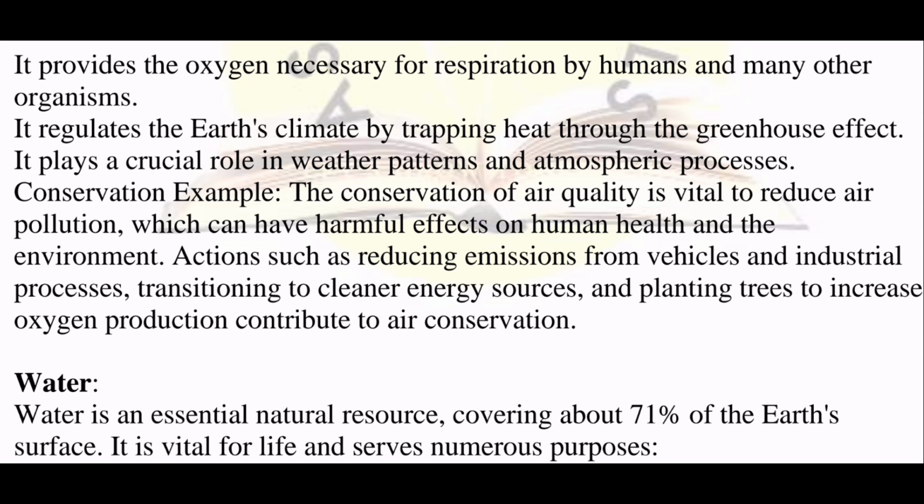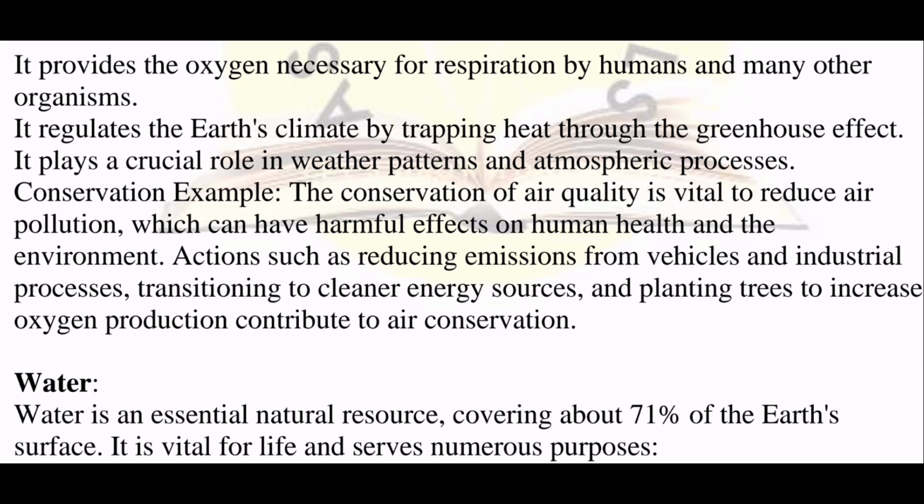Now, it regulates the earth's climate by trapping heat through the greenhouse effect. Now you see, climate change, global change, you hear all these words every now and then. Yes or no? So gases are responsible for the temperature. Some places we have high humidity, some places we have cool temperature, somewhere average temperature. Somewhere high wind, somewhere tornadoes, somewhere cyclones, somewhere tsunamis.